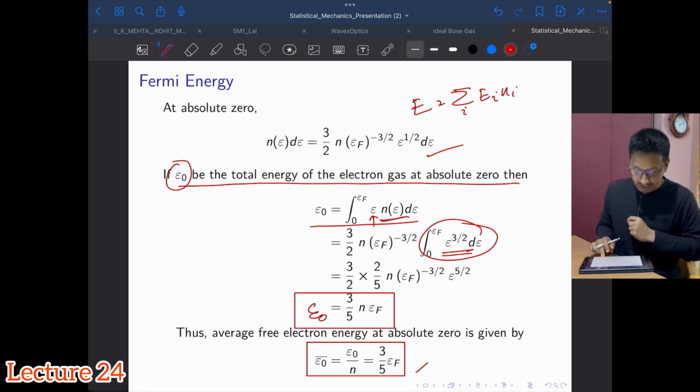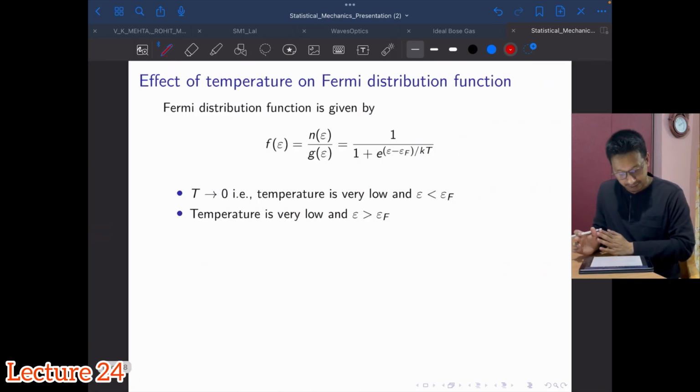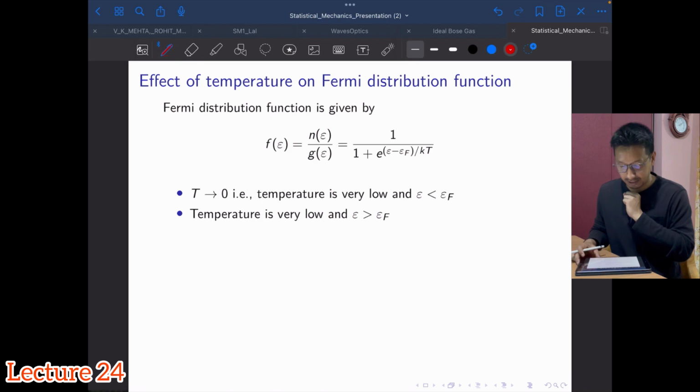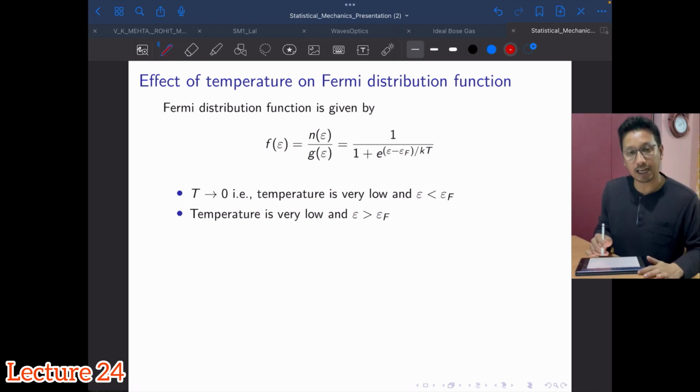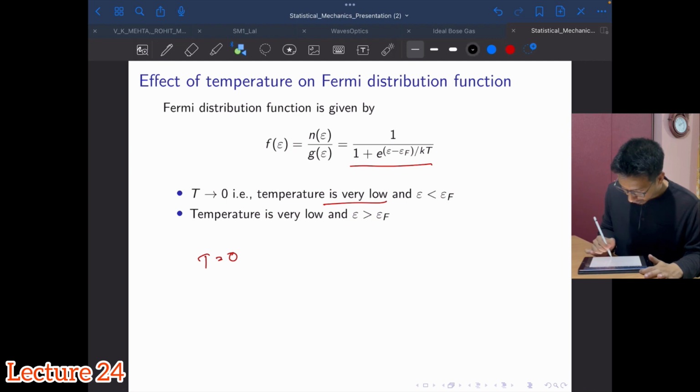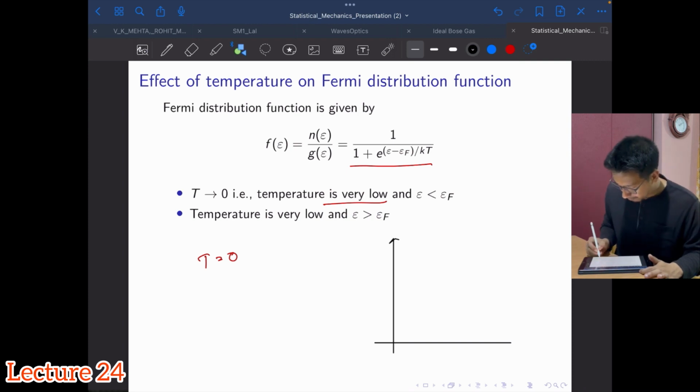Having discussed all these things, let's quickly talk about the effect of temperature on the Fermi distribution function. We all know what the distribution function is, right? It is n of E by g of E, given by this expression. Now at a very low temperature, let us consider T equal to 0. Before I start, let me draw how the function will look. This is your EF, the Fermi energy, this is the x-axis for energy, and this is f of E.